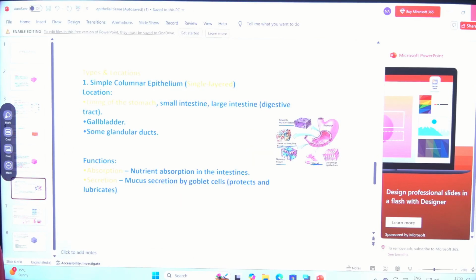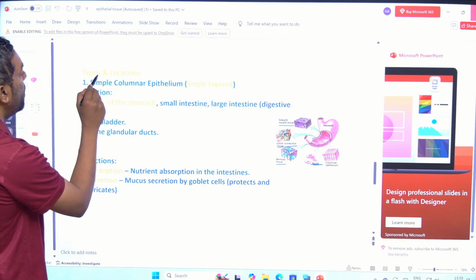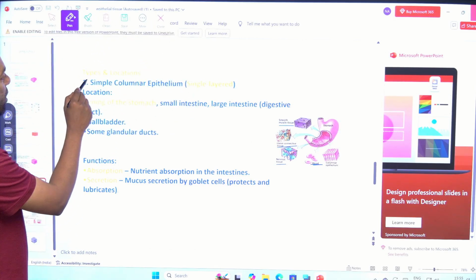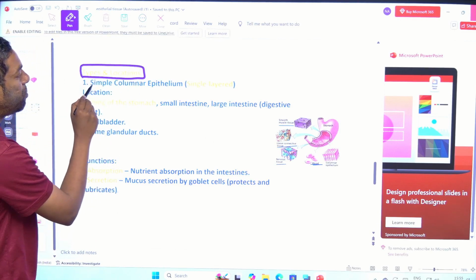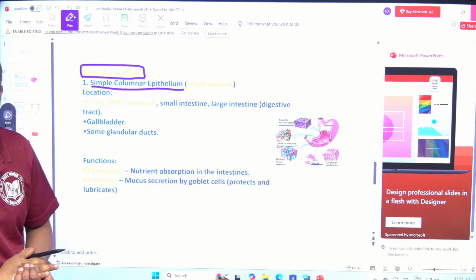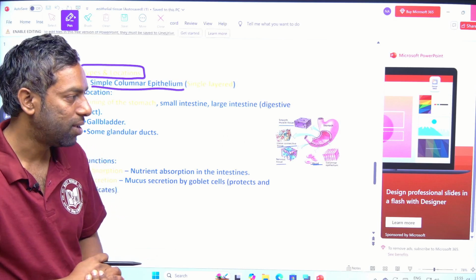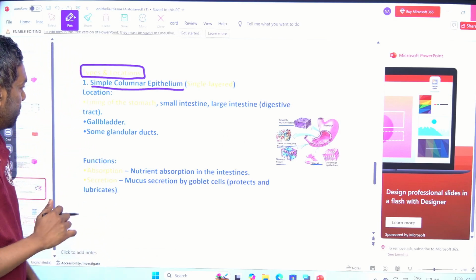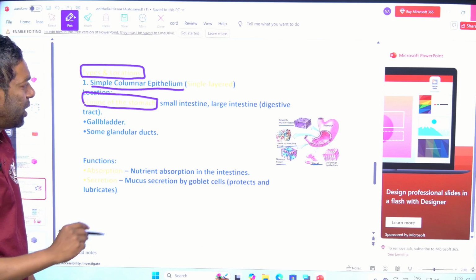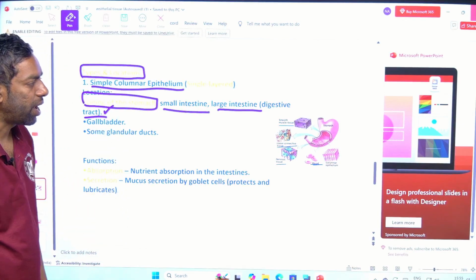Next type, like cuboidal, this is also two types, guys. Two types: simple columnar epithelium, single layer, and stratified columnar, multi-layer. Where there is a simple one, the lining of the stomach, location most important, and small intestine and large intestine, especially the digestive tract.